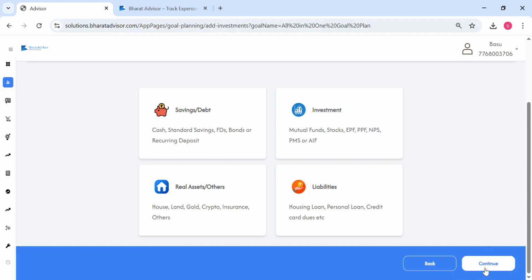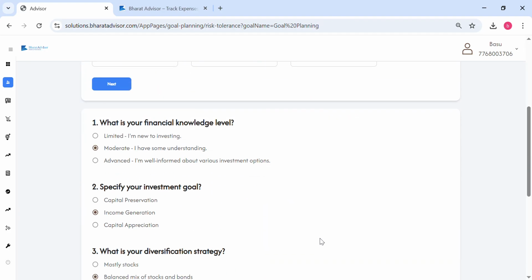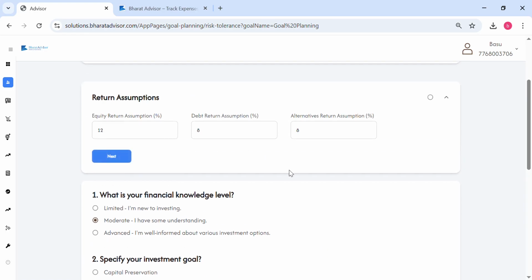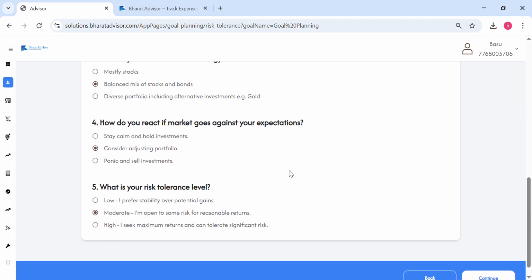Once you do that, there is a questionnaire we provide. On that basis you can do the risk assessment of your client. There are also assumptions which you can change as you want. So that's the idea, to identify the risk tolerance of your client.